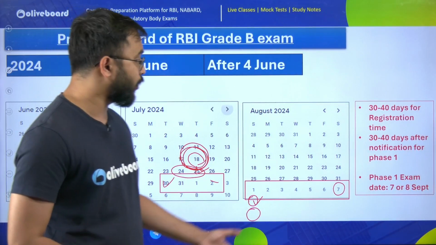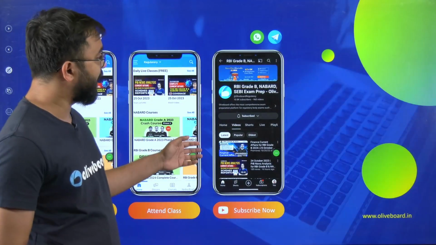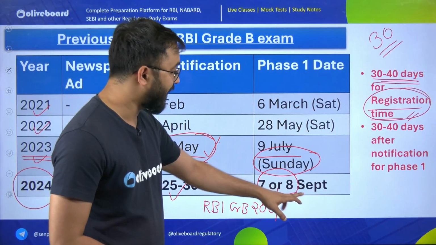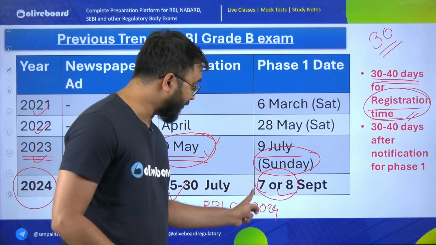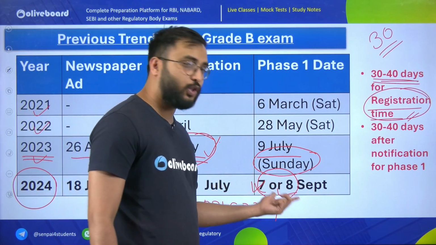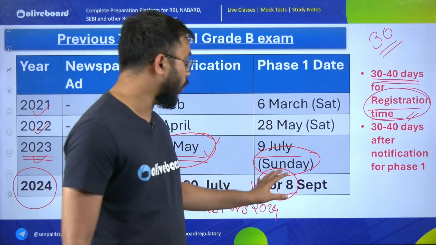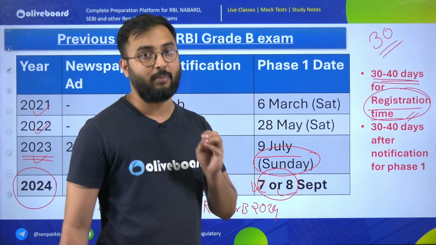So these are your probable dates. Again, Saturdays and Sundays only, because previously RBI exams happened only on Saturdays and Sundays. So you can keep a 2 weeks time frame with you, that is the first and second week of September. This is the overall exam date for the RBI Grade B exam.